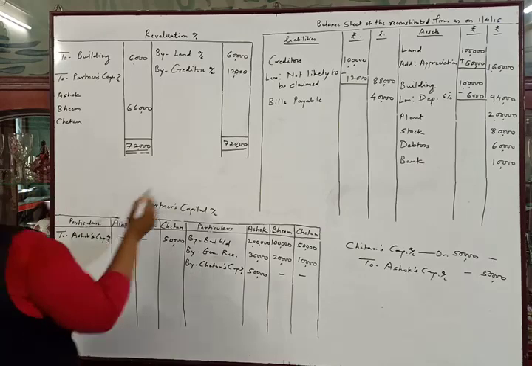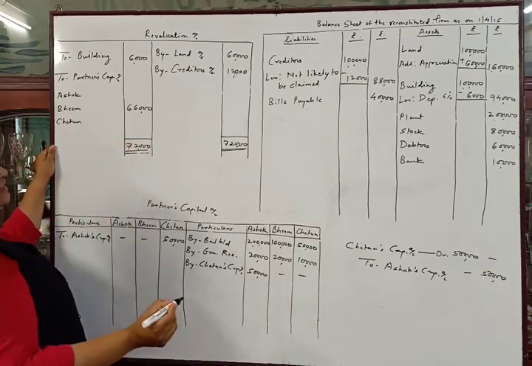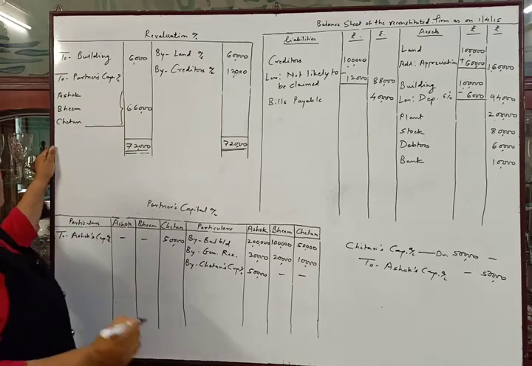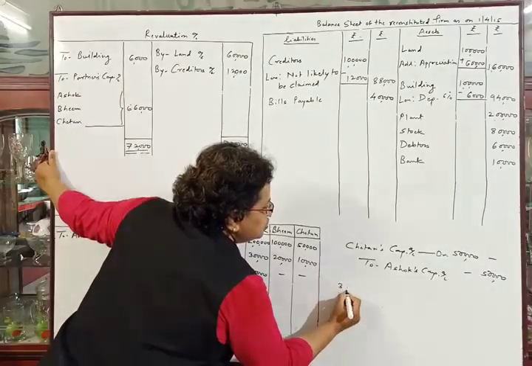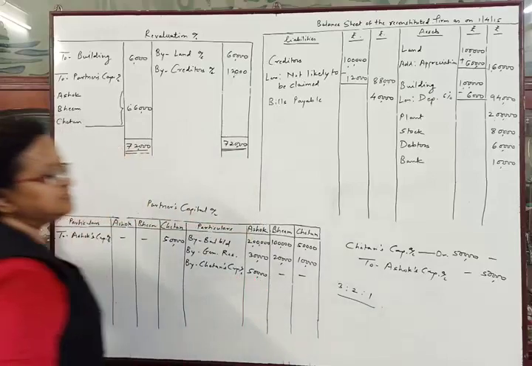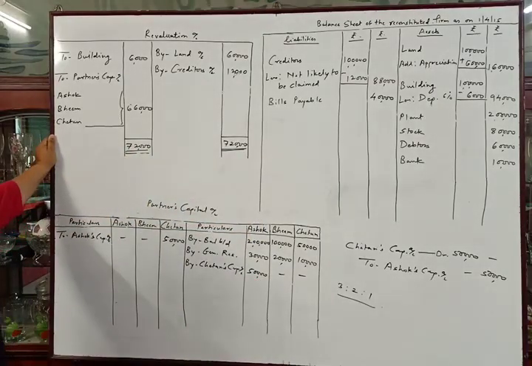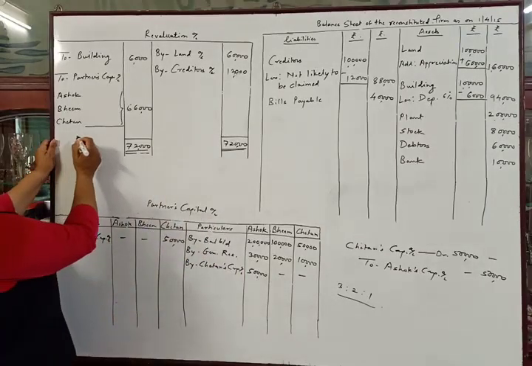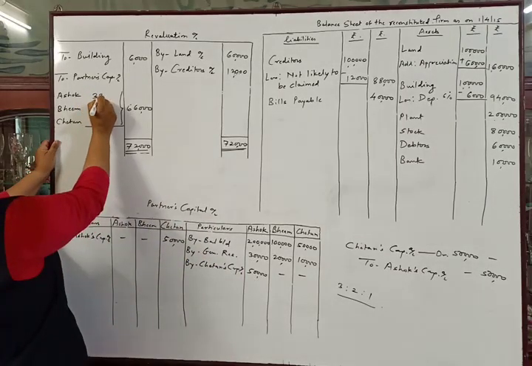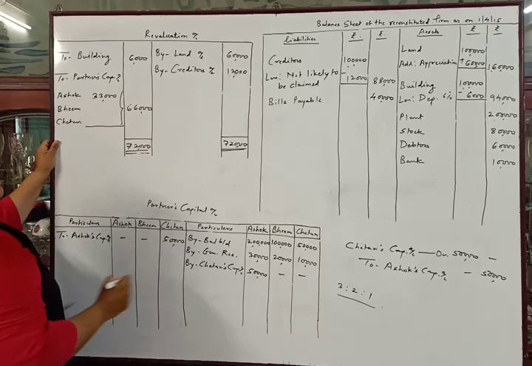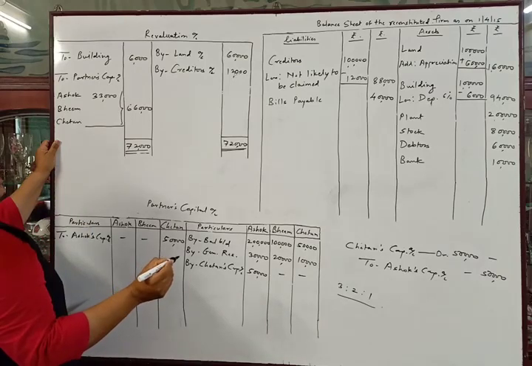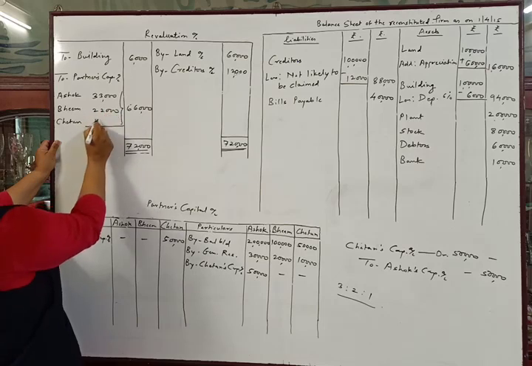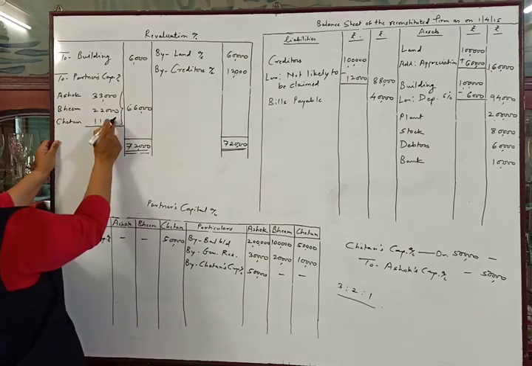Now we will distribute this amount 66,000 in the old ratio between these partners. So the old ratio is 3:2:1 as discussed before. We will distribute in this ratio. So Ashok will get 33,000, Bhim will get 22,000 and Chetan will get 11,000.